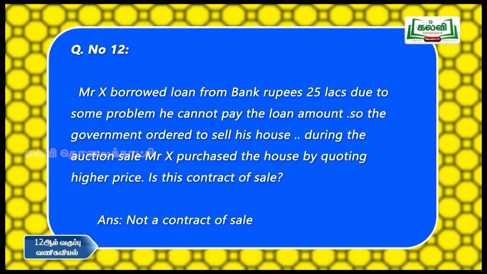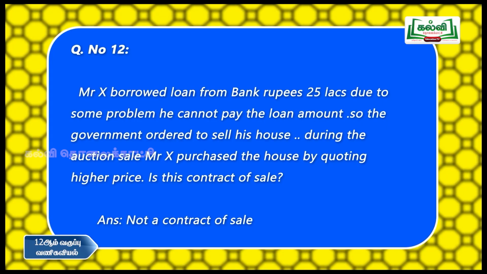The answer is: not a contract of sale. In the case of a contract of sale, we have different essential elements: there must be a transfer of property, there must be a price for the product, but actionable claims do not come under the contract of sale. This is immovable property. In this case, he cannot repay the full amount of the loan and it comes to auction. So the actionable claim is not a contract of sale.